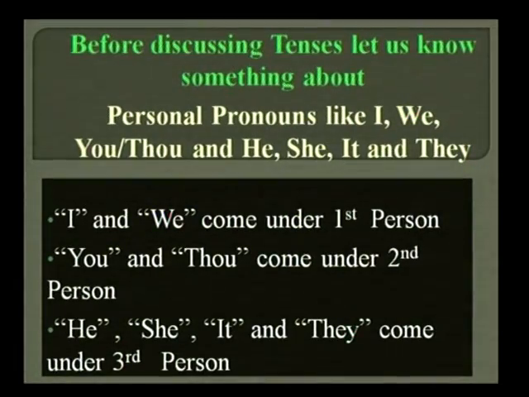I and we come under first person. You and you come under second person. He, she, it and they come under third person. Okay friends, these persons are also differentiated as singular and plural.